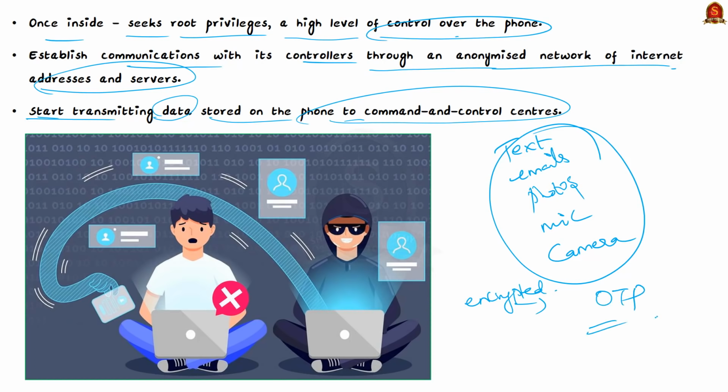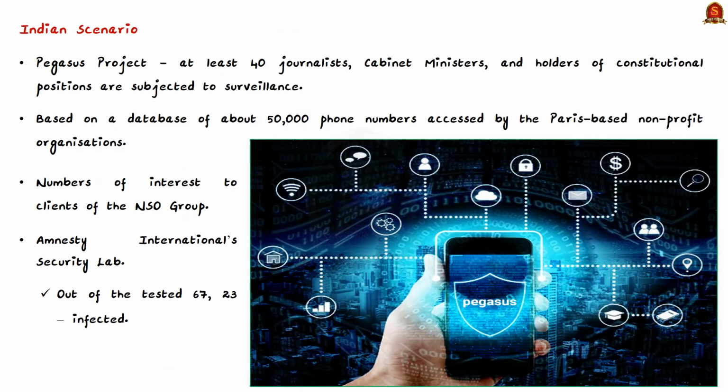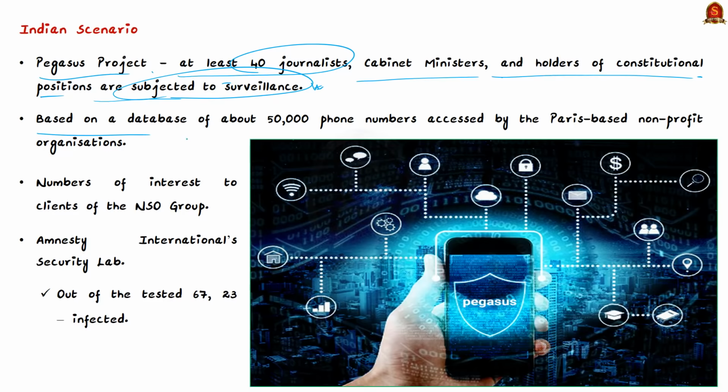Now let us see the cases in India. See, according to this article, reports that appeared in July 2021 from the Pegasus Project said that in India, at least 40 journalists, cabinet ministers and holders of constitutional positions were subjected to surveillance using Pegasus. And these reports were based on a database of about 50,000 phone numbers accessed by the Paris-based non-profit organizations, Amnesty International and Forbidden Stories. These phone numbers are the numbers of interest to the clients of the NSO Group, primarily from 10 countries.